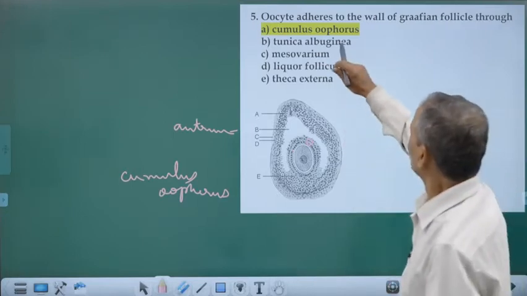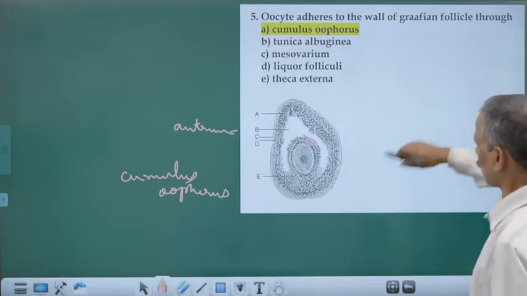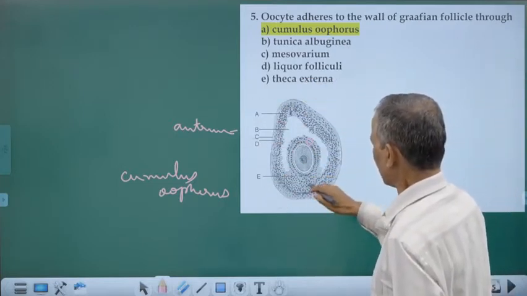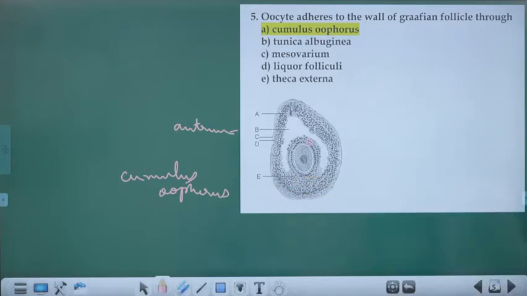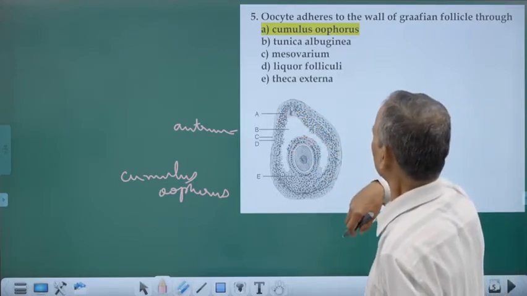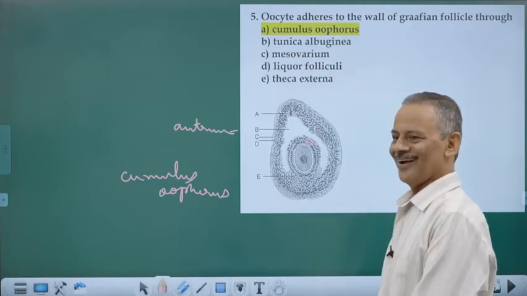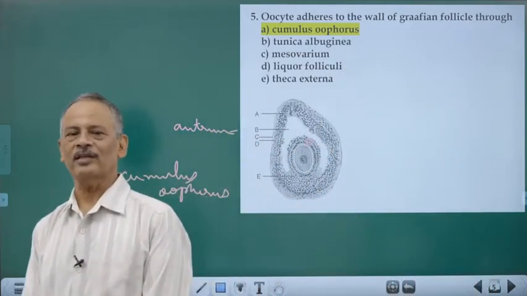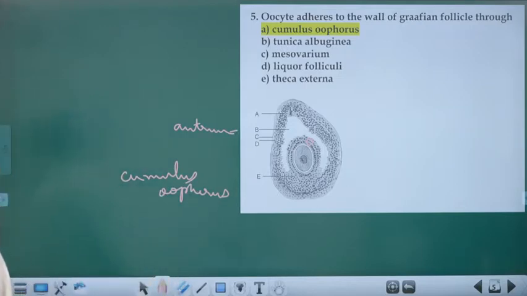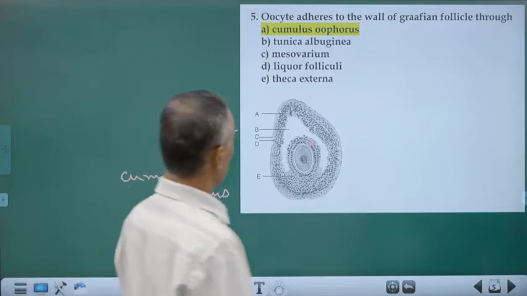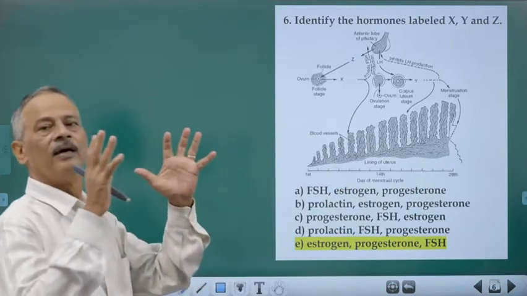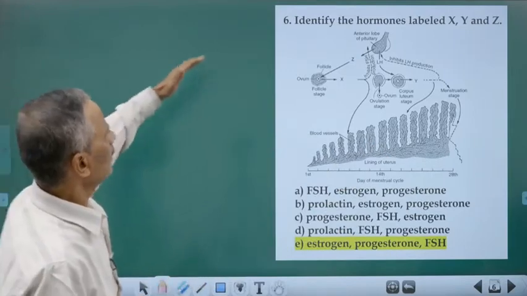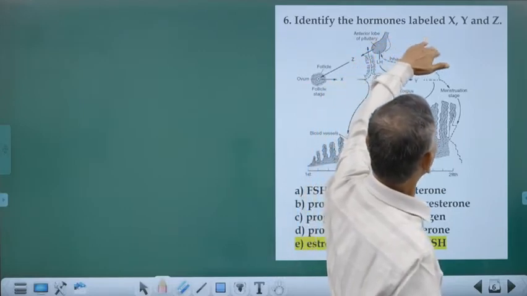Clear? So, the oocyte adheres to the wall of the graafian follicle. This is the graafian follicle and it is attached by means of this part called cumulus oophorus. Theca externa and theca interna are the two layers. And tunica albuginea, that's a white connective tissue covering for both testes as well as ovary. Okay. Liquor folliculi is the fluid that is filling that cavity, the antrum.